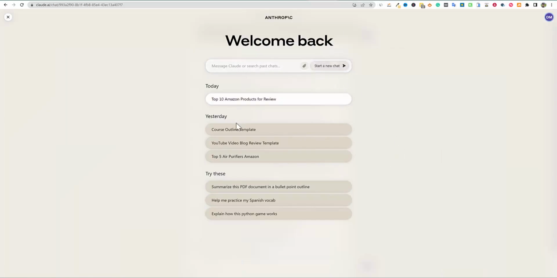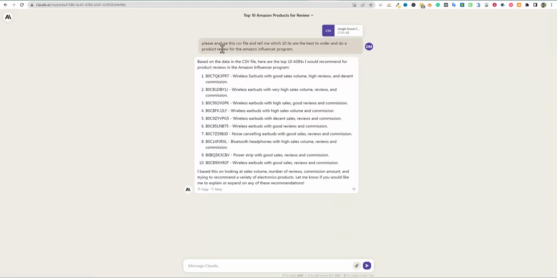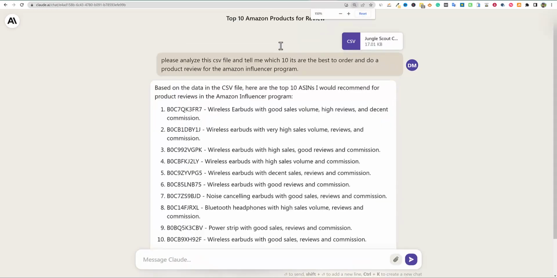And then I just told it, let's see, where is it? Summarize this PDF. Where is it? Top 10 Amazon products for review. Yeah, right here. So top 10 Amazon products for review. I uploaded this and then I said start, and here's what I told it to do. Please analyze this CSV file and tell me, let me zoom in for you guys real quick. There we go.